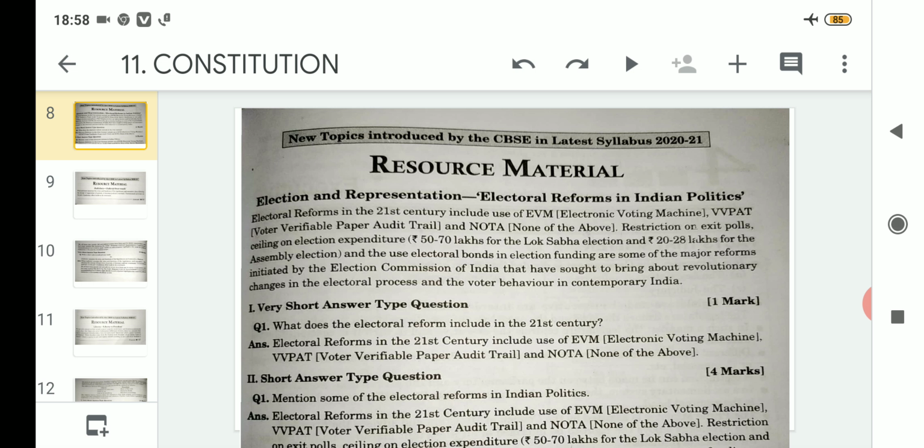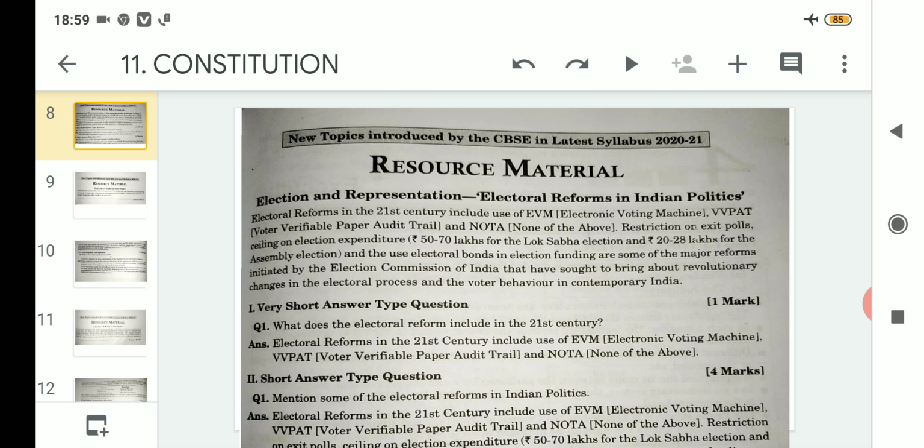So the first new topic related to the latest syllabus of Class 11 Arts Political Science is Election and Representation. This is the chapter's name, and under this chapter the new topic is electoral reforms in Indian politics. We will discuss the concept related to this new topic, and whatever questions may come, of 1 mark, 2 marks, 4 marks, maybe 6 marks also.